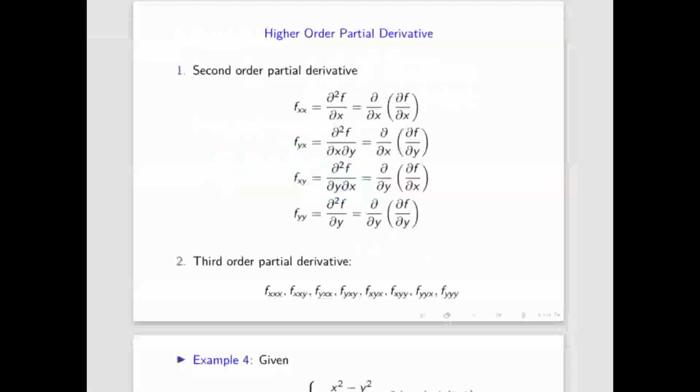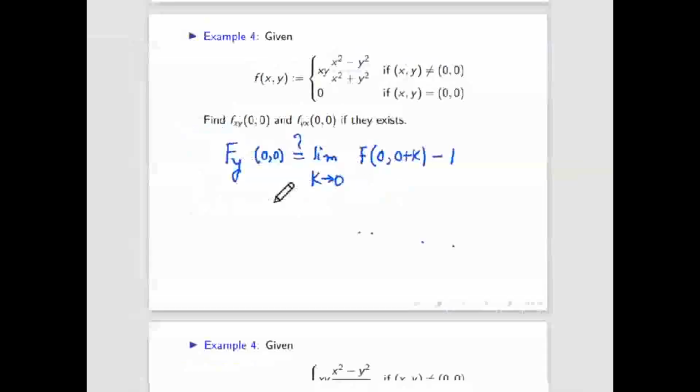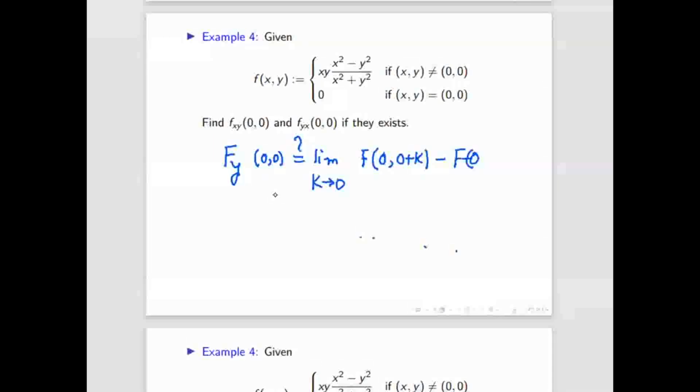So go back to the definition. See, f of 0, 0 plus k minus f of 0, 0 divided by k. So the point x0 comma y0 in this case is 0, 0. So we'll write 0 comma 0 plus k, we are not changing anything in x, minus f of 0 comma 0, divided by k.